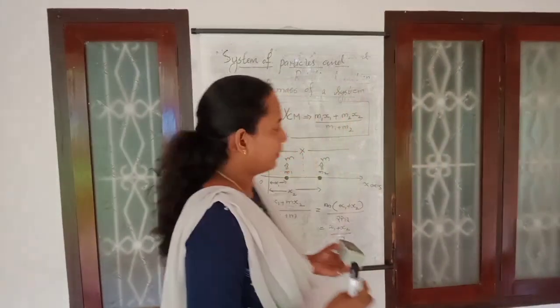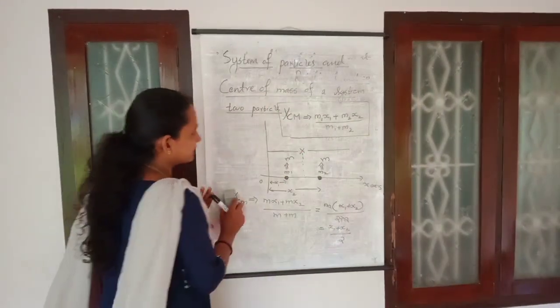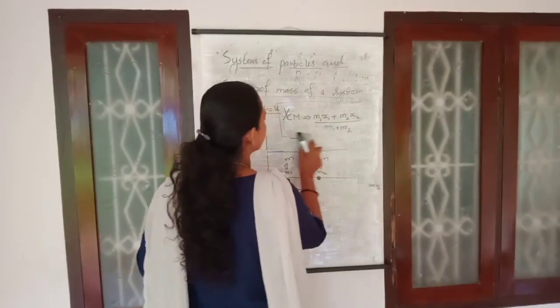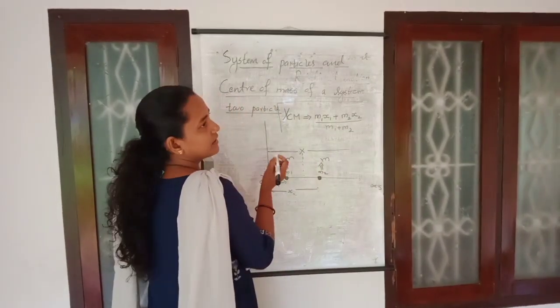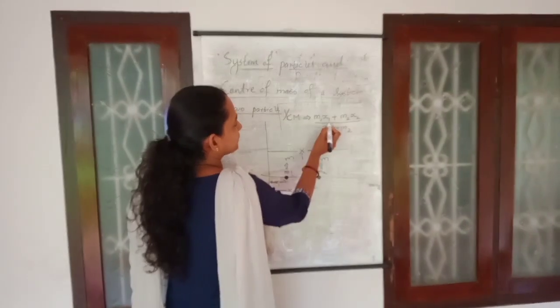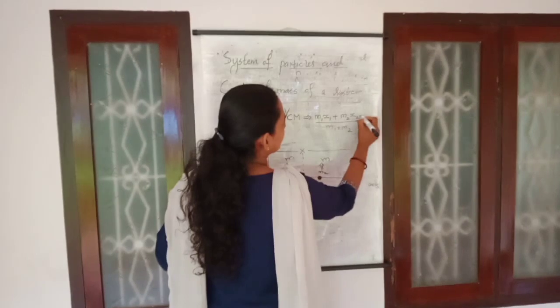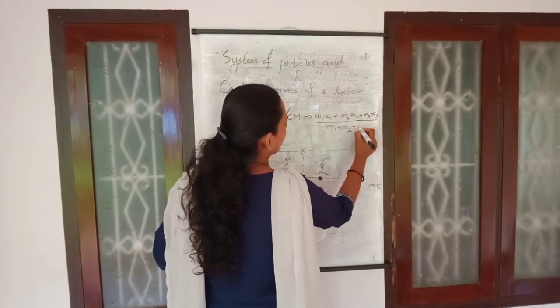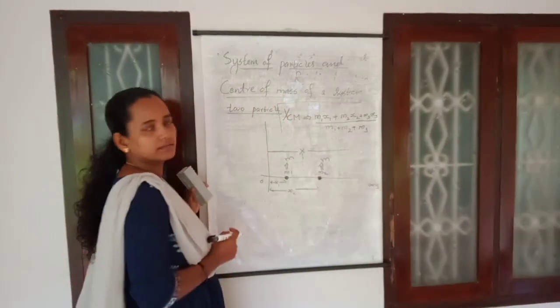And then, how can you extend this to a system of three particles? Whenever there is a system of three particles, the formula to find the position of the center of mass is x center of mass equals m1 x1 plus m2 x2 plus m3 x3 divided by m1 plus m2 plus m3.